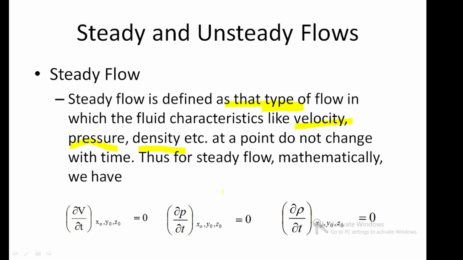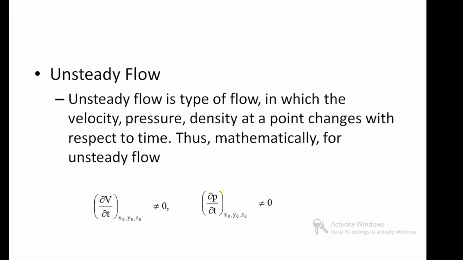And unsteady flow is the type of flow in which the fluid characteristics like velocity, pressure, density at a point change with respect to time. Mathematically it is ∂v/∂t not equal to 0, ∂p/∂t not equal to 0, and ∂ρ/∂t not equal to 0.